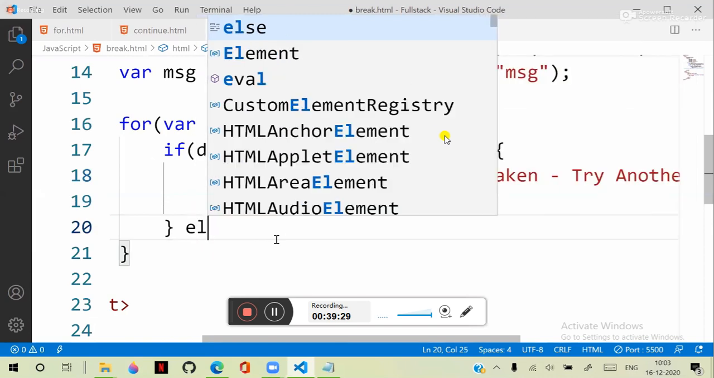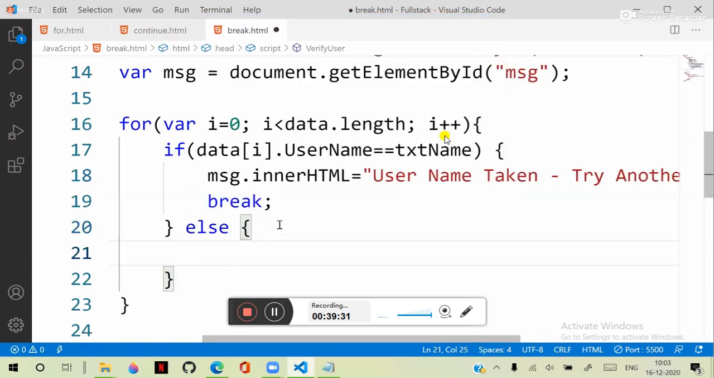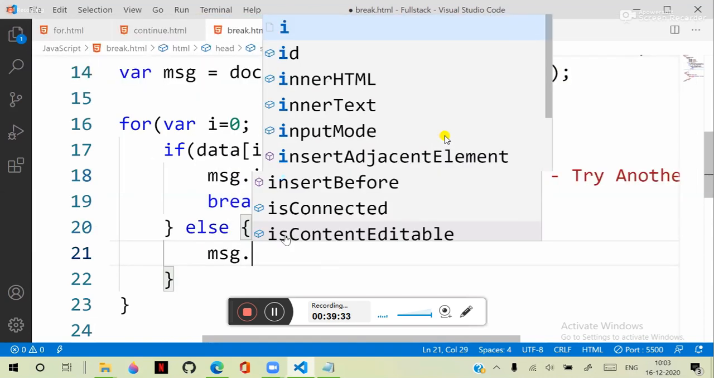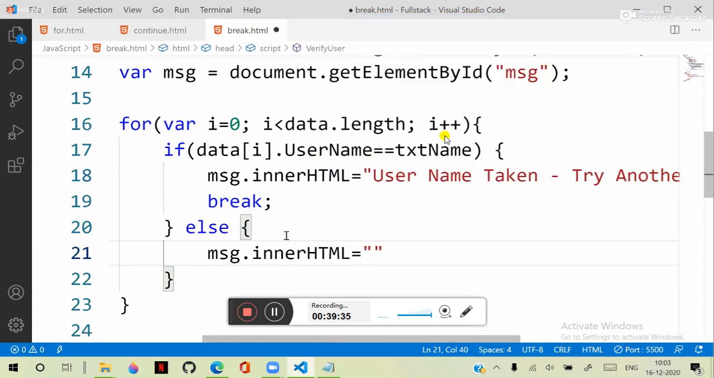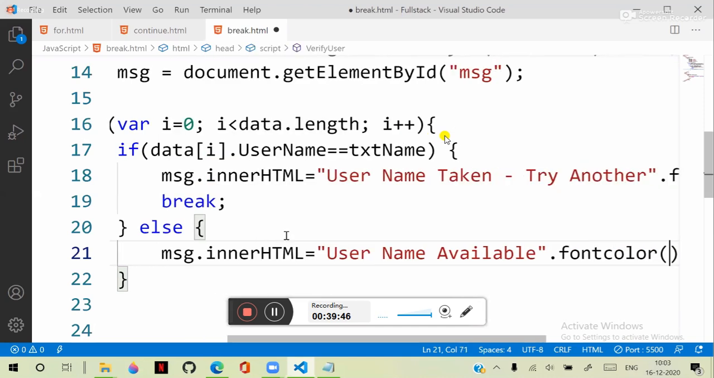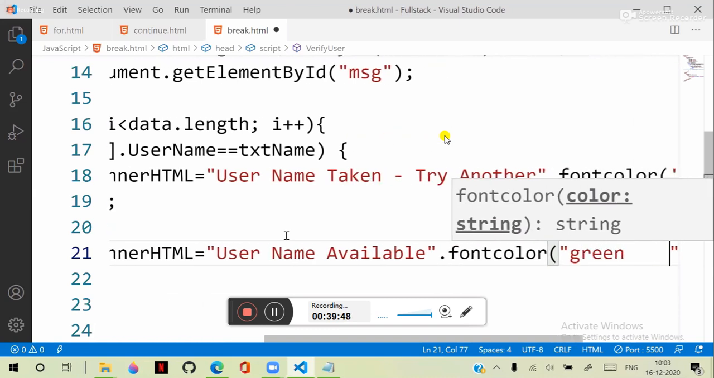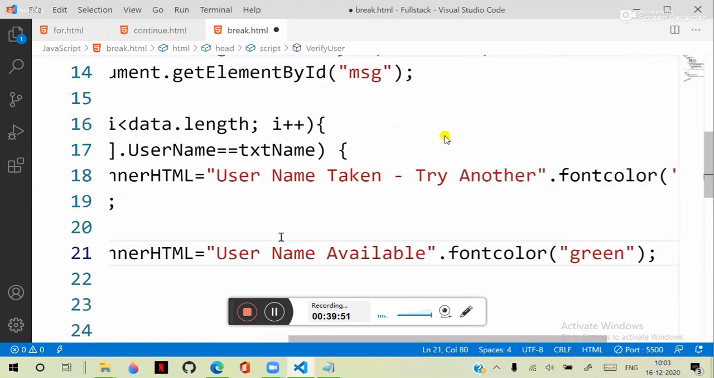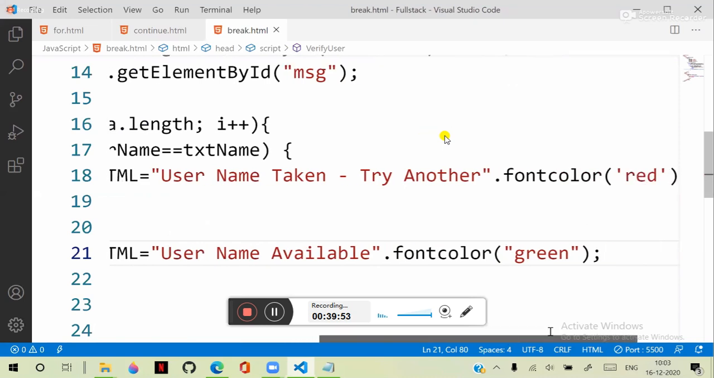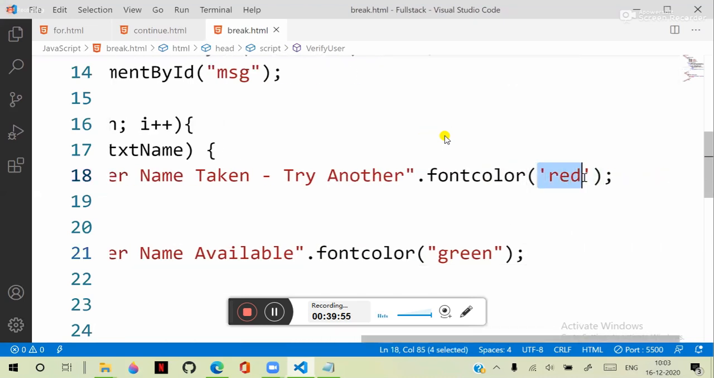So that means if the condition is not satisfied, then msg.innerHTML should display username available. And I just put a font color as green. So we are defining the font color as green. Okay. We can configure that. Single quote, double quote, anything doesn't matter. Already you know that, right?